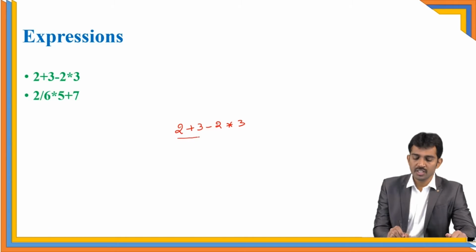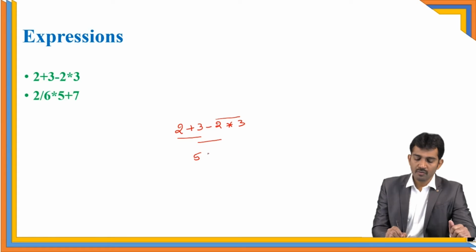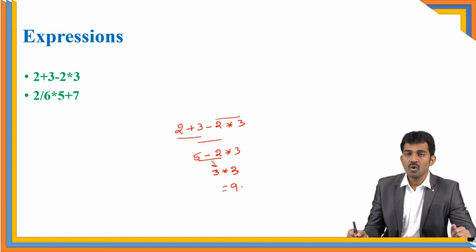If you perform the operations first on these two, and then on these two, we'll get one kind of answer. Observe clearly, 2 plus 3 means 5, and 5 minus 2 gives 3, then 3 into 3, and the value goes to 9. This is one way of evaluating the expression.